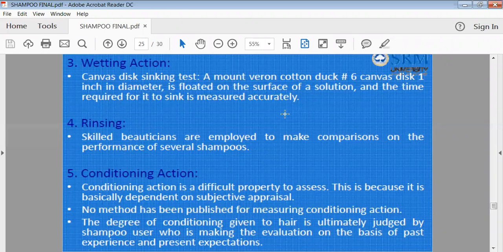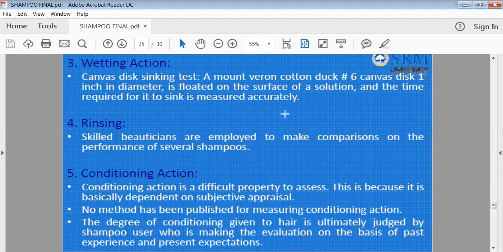Then rinsing action. In the same way, when you mix a bunch of hair with the solution of your shampoo, whether it is giving proper rinsing action to your hair or not can be checked using the same method. Then conditioning action. In the conditioning action, you follow the same method. Prepare your solution of shampoo and dip the bunch of soiled hair into it, rinse it properly, or wash it with that shampoo solution, and after that wash it with plain water, dry it properly and look at the effect of that shampoo on the hair property.